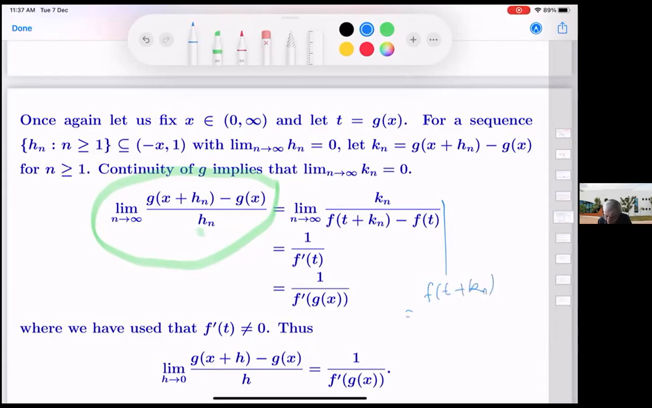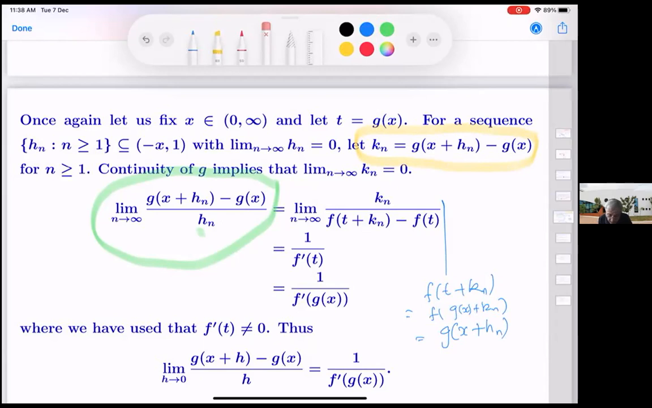f of t plus Kn is equal to f of g x plus Kn, which is equal to... g x plus Kn will be g of x plus Hn. Focus on this yellow circled equation, then g x plus Kn is simply g of x plus Hn.